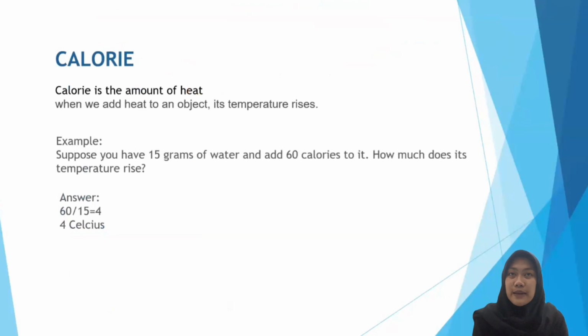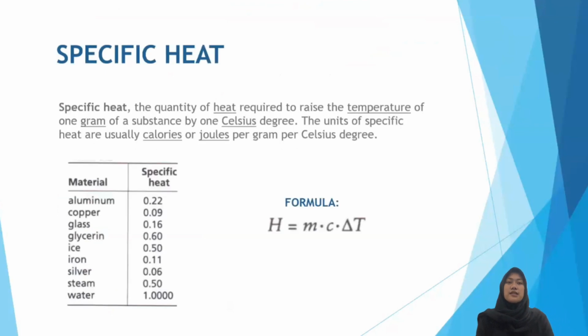And the last topic I'm presenting is specific heat. Specific heat is the quantity of heat required to raise the temperature of 1 gram of a substance by 1 degree Celsius. The units of specific heat are usually calories. In this table, there is the specific heat of a substance.